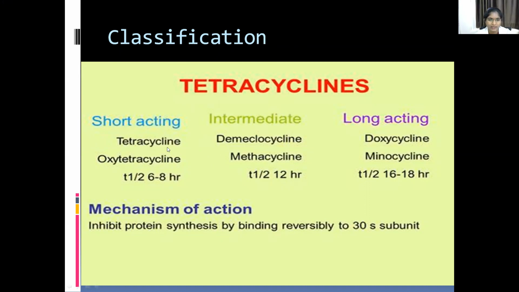Oxytetracycline and tetracycline come under short acting drugs, and the intermediate acting tetracyclines are demeclocycline and methacycline. Long acting drugs are doxycycline and minocycline, with a plasma half-life of 18 hours. Tetracyclines inhibit protein synthesis by binding to the 30S ribosomal subunit.